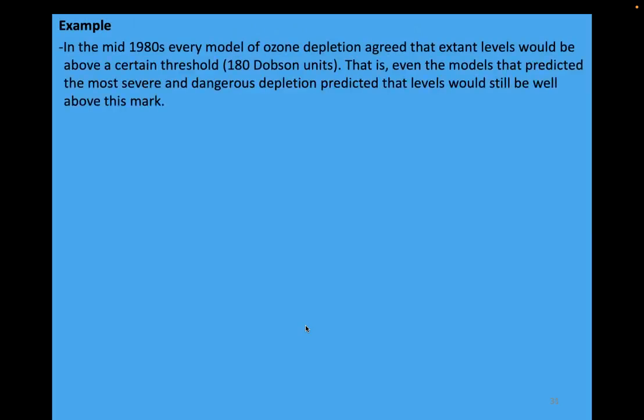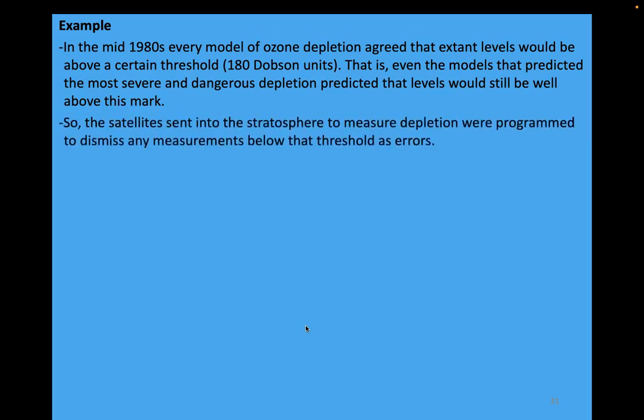Here's an example in which theorizing going into measurement in a kind of direct, crude way played a big role in leading to a mistaken conclusion. In the mid-1980s, every model of ozone depletion agreed that existing levels would be above a certain threshold. That is, even the models that predicted the most severe and dangerous depletion of ozone predicted that levels would still be well above that mark. So the satellites sent into the stratosphere to measure depletion were programmed to dismiss any measurements below that threshold as errors. They would record that there was an error, but they wouldn't record the details.